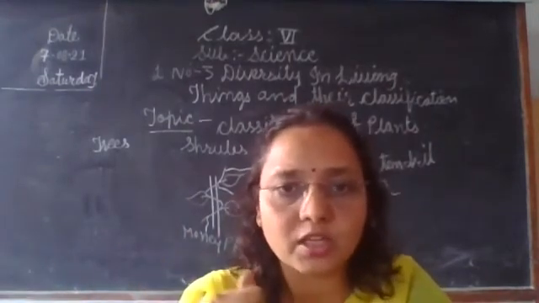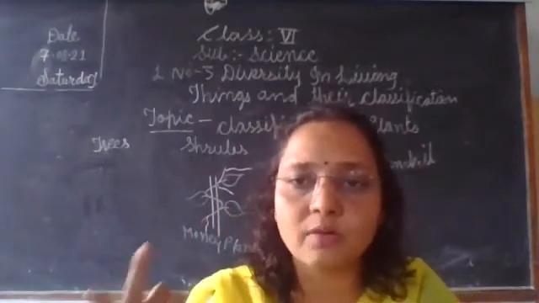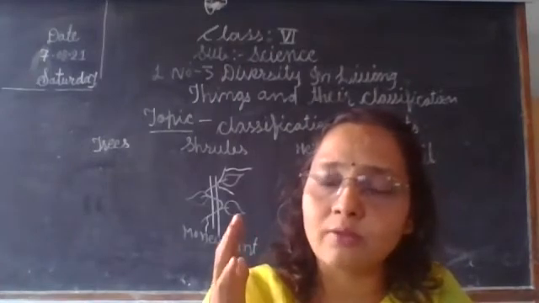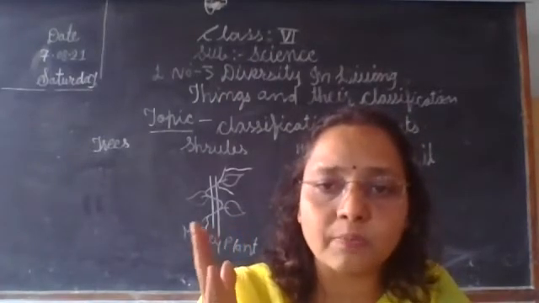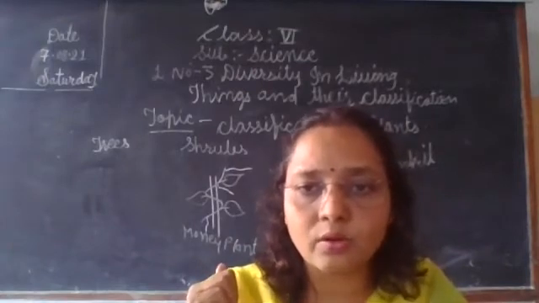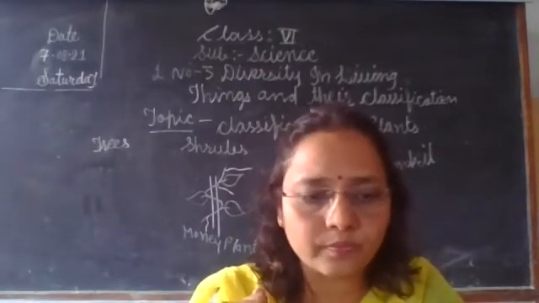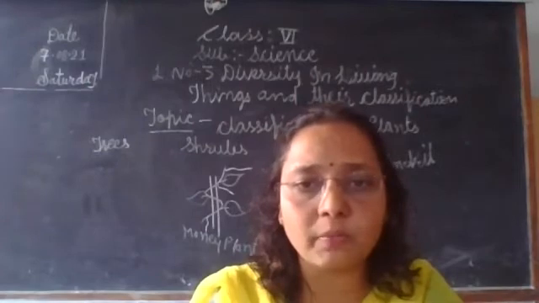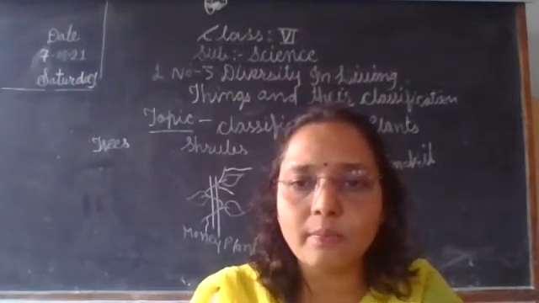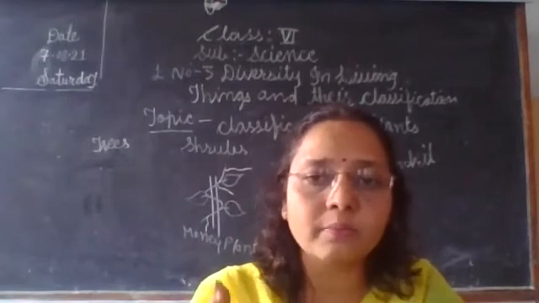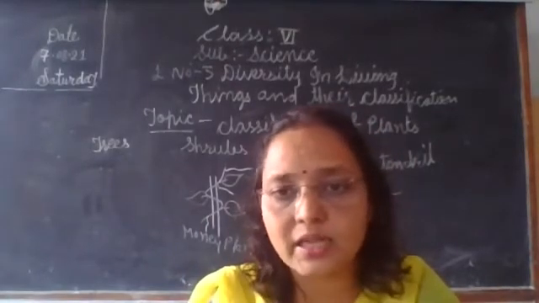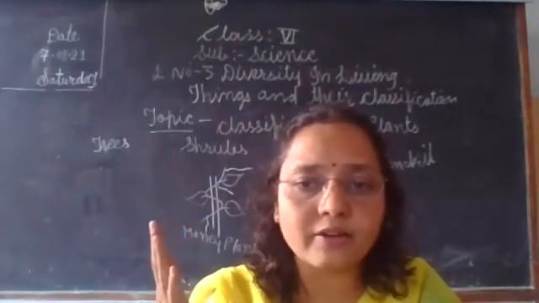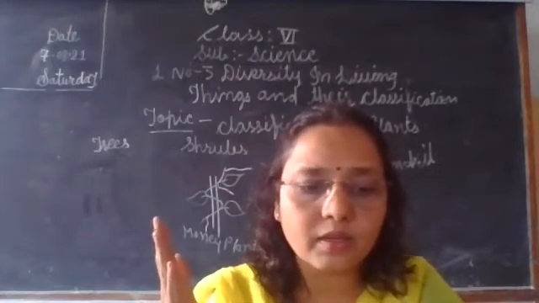प्लांट्स. पहले तो हमने क्लासिफिकेशन किया on the basis of ट्री है कि श्रब है कि हर्ब है. Then we also classify on the basis of plants that require support, that are the climbers and creepers also. Then the plants are also classified as annual plants, biennial plants, also perennial plants. Now some plants bear flowers, that are flowering plants. Some plants do not bear flowers, that are non-flowering plants.